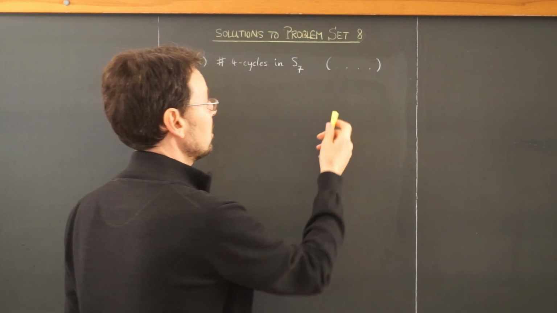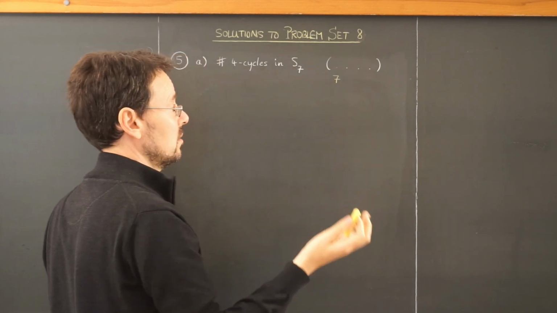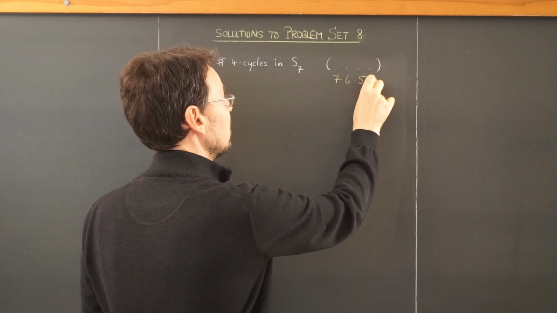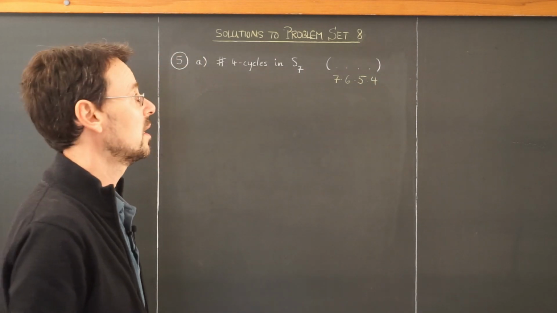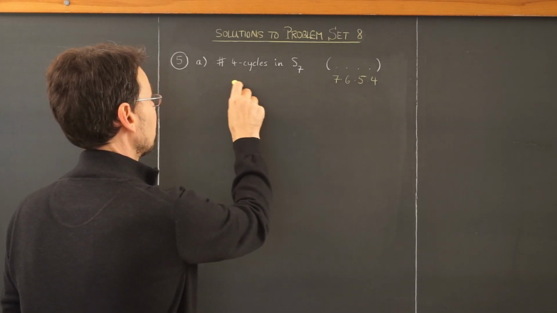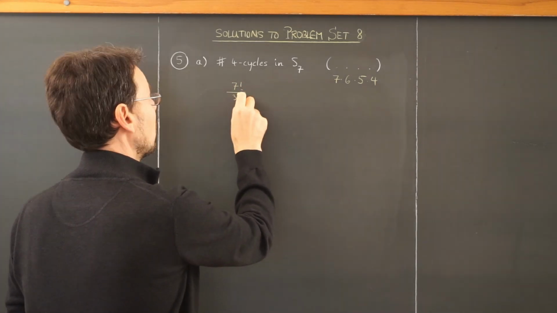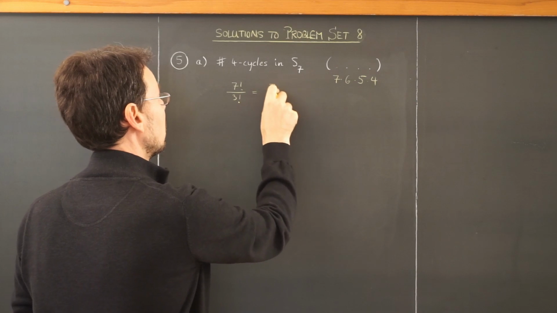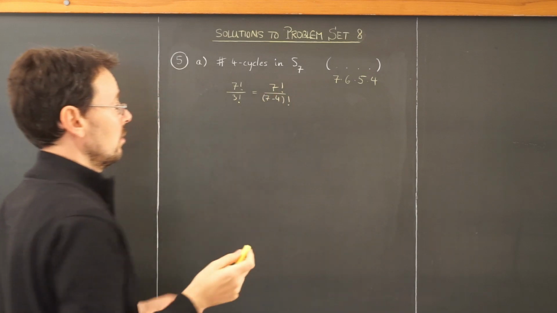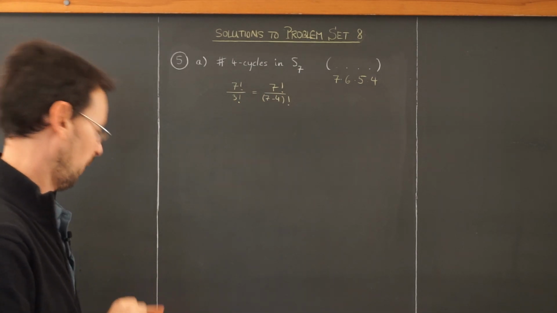Okay, so how many choices do I have to build a 4 cycle? For the first number, of course, I can take 7. I have 7 choices. Then here only 6, then only 5, then only 4. No number can repeat itself. But this is not the answer yet. So it would have 7 factorial divided by 3 factorial, or 7 minus 4 factorial, so that we can generalize it to m cycles in Sn.